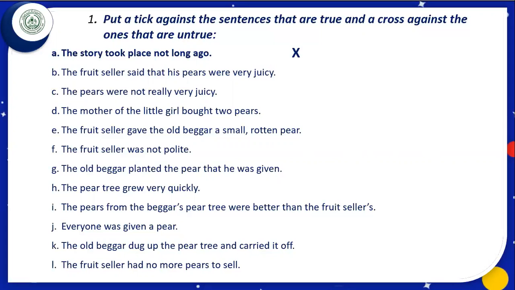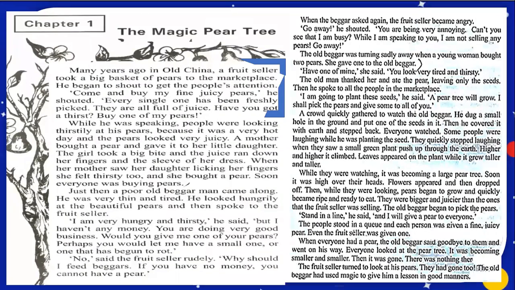It is written here, the fruit seller said that his pears were very juicy. Let us refer to our lesson to find out, did he say that his pears were very juicy or not? Yes. In the first paragraph, we can see here, he is saying, buy my fine juicy pears.